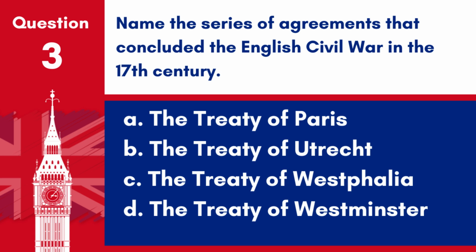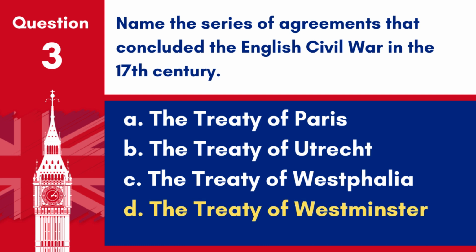Question 3. Name the series of agreements that concluded the English Civil War in the 17th century. A. The Treaty of Paris. B. The Treaty of Utrecht. C. The Treaty of Westphalia. D. The Treaty of Westminster.